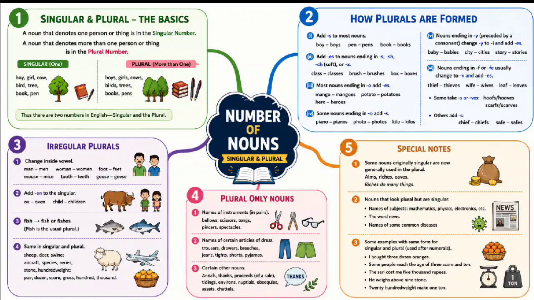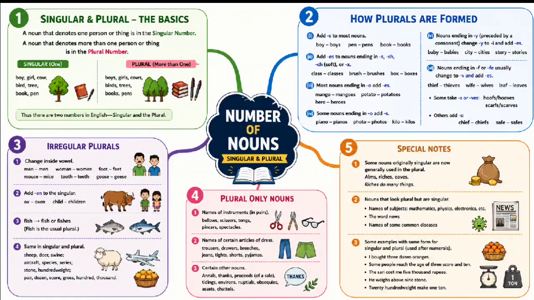Some nouns have the singular and the plural alike, as swine, sheep, deer, cod, trout, salmon, aircraft, spacecraft, series, species, pair, dozen, score, gross, hundred, thousand when used after numerals. I bought 3 dozen oranges. Some people reach the age of 3 score and 10. The sari cost me 5,000 rupees.